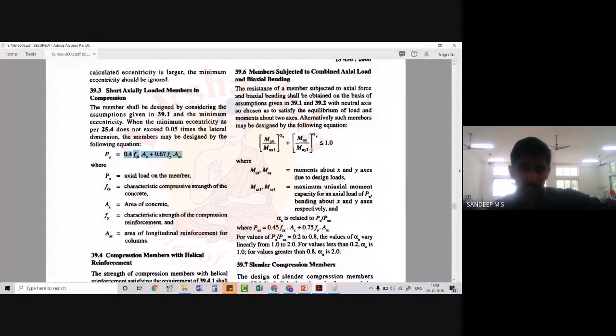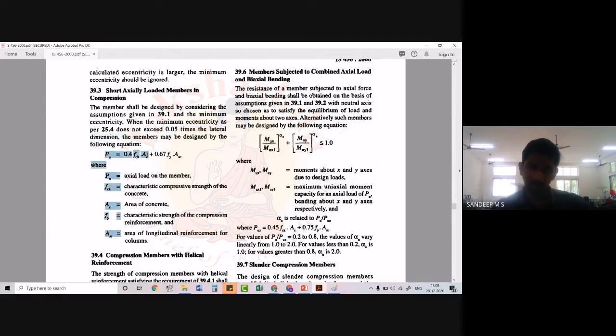The member shall be designed by considering the assumptions in 39.1 and the minimum eccentricity, and we will check the minimum eccentricity right now. So basically we have to consider all the assumptions as well as the condition for minimum eccentricity. When the minimum eccentricity as per this clause, the details of which are given in 25.4, does not exceed 0.05 times the lateral dimension, the member may be designed using this equation.